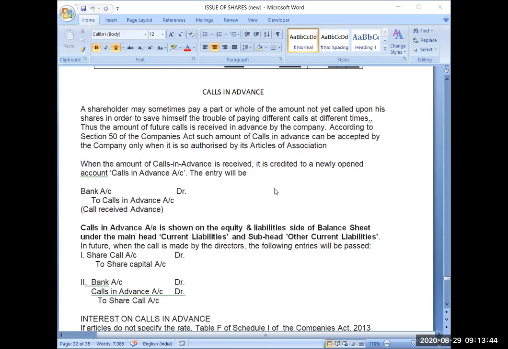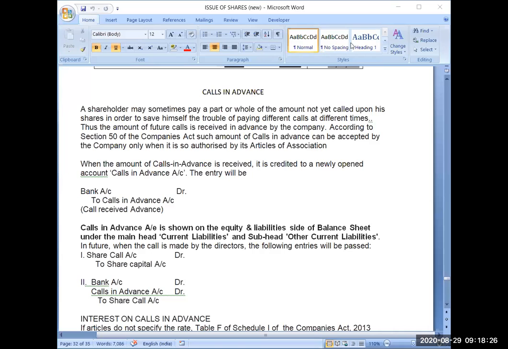Okay, now when the amount of calls in advance is received, it is credited to a newly opened account, the calls in advance account. Because you have received the money in advance. So whenever you receive the amount for calls in advance, what journal entry will you be making? Bank account debit to calls in advance. Because it is your liability. Till now, you have not made that money due. You have received that money in advance. And whatever you receive in advance, that is your liability.